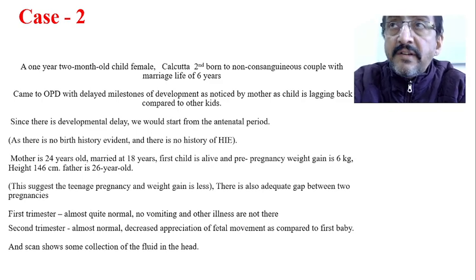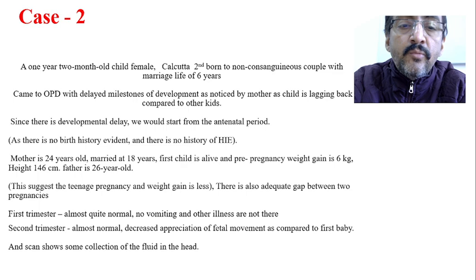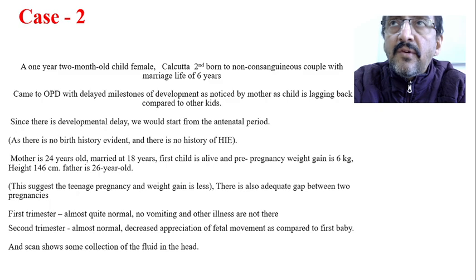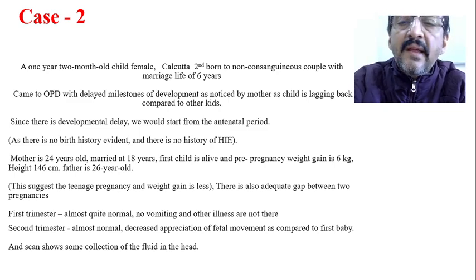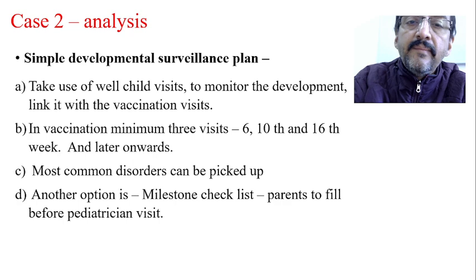Now let us see the history. The first trimester, according to the mother, is quite normal. There is no vomiting and no other illness. What happened in the second trimester? In the second trimester also it is almost normal, but the mother feels decreased appreciation of fetal movement as compared to the first baby. She was not feeling as much fetal movement as she felt during her first pregnancy. The scan was done, and in the scan there is an interpretation that there is a collection of some fluid in the head. So this was the history given.